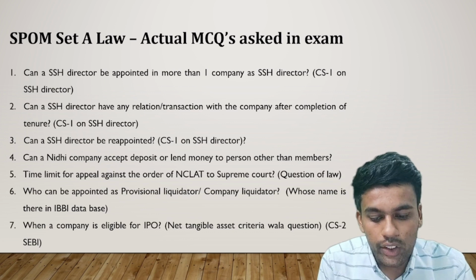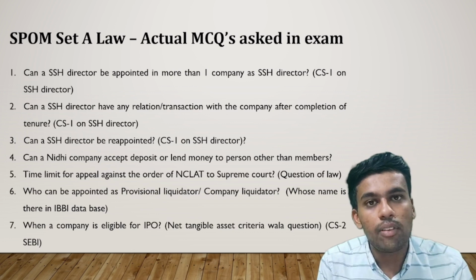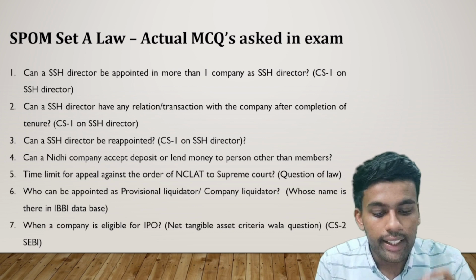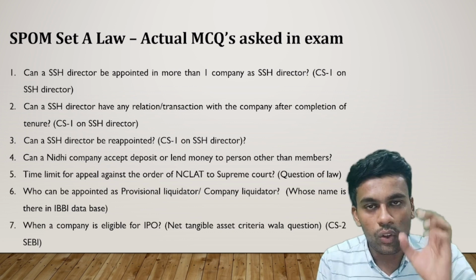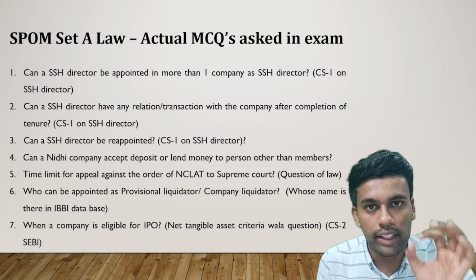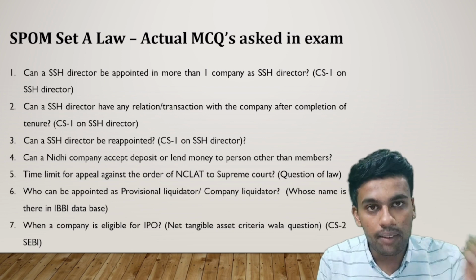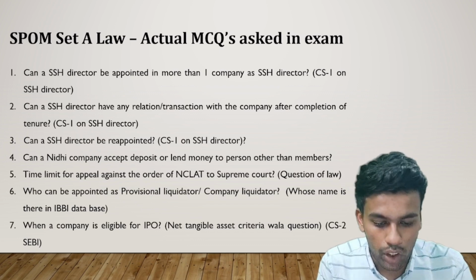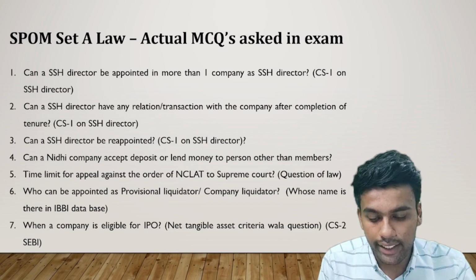Now, the seventh question was, when is a company eligible for IPO. This question was particularly related to the net tangible asset criteria. The total number of assets was given, based upon which we had to calculate the total net tangible assets, and also calculate whether the company is eligible for IPO or not. Now this was a second case study.